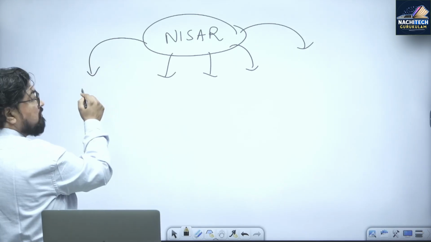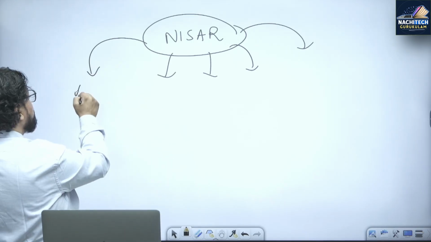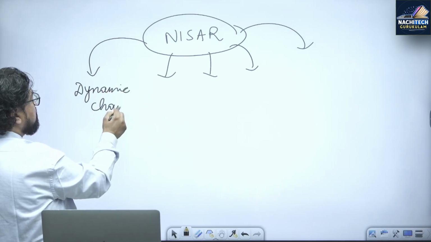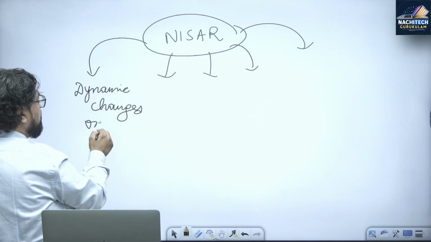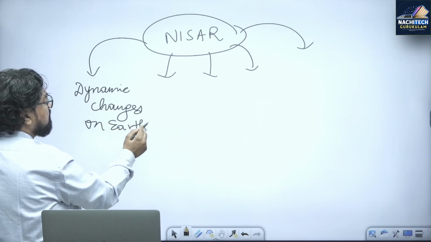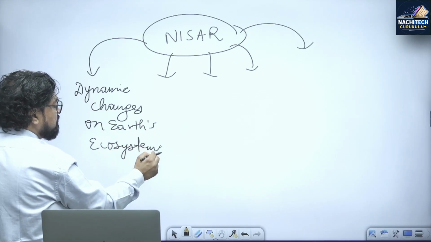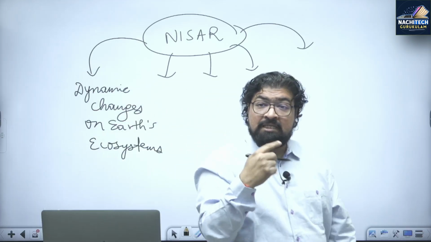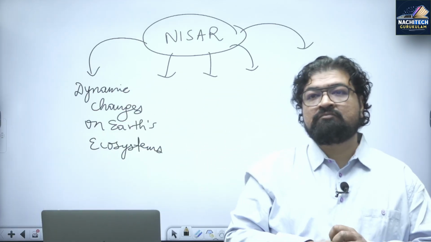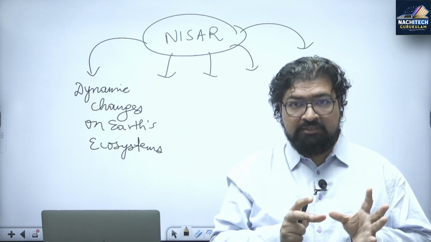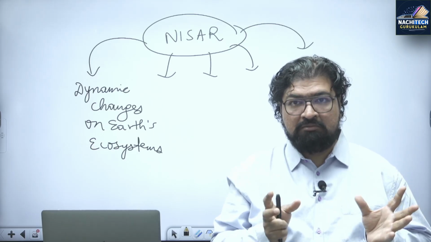First thing, what is very, very important here? This one: dynamic changes on Earth's ecosystems. It has a direct connection with the environmental aspect. Forest, grassland, wetland.